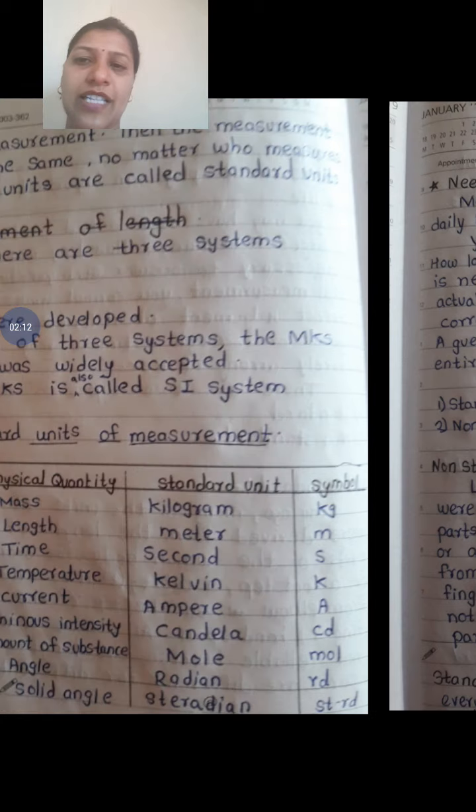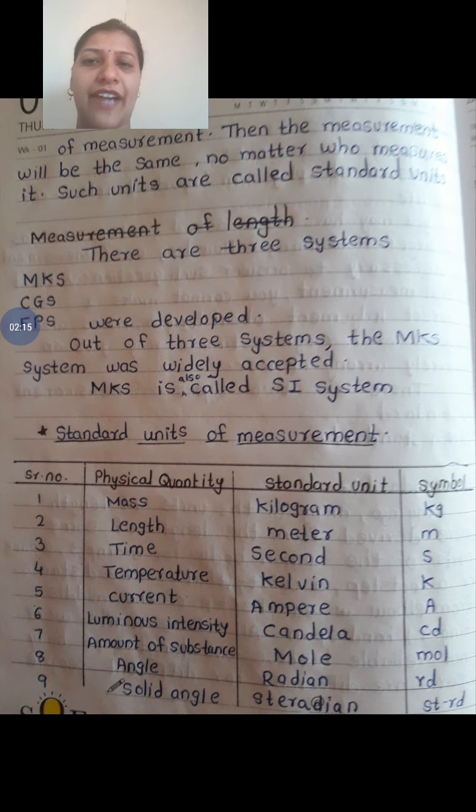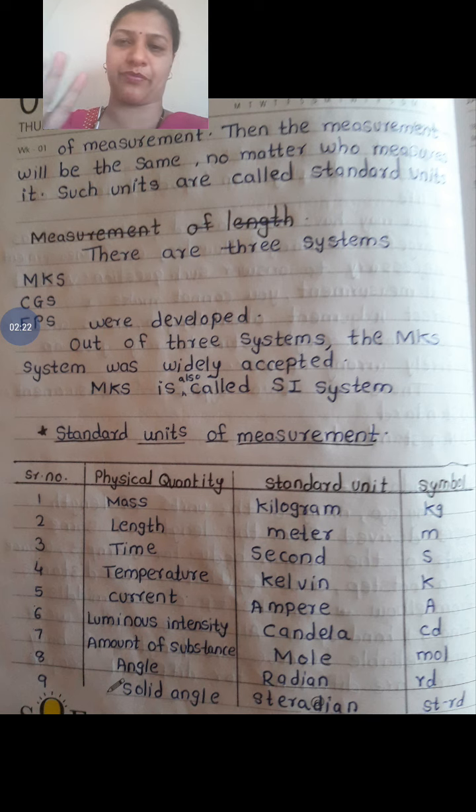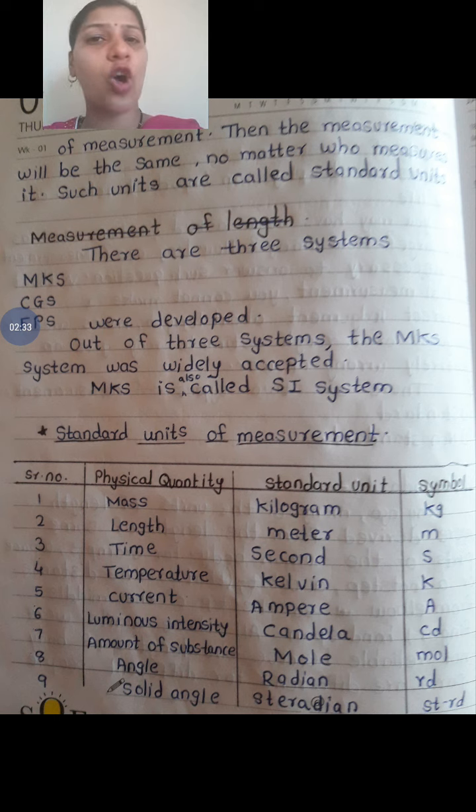Already we have discussed the standard and non-standard units, and for this we have used 3 kinds of systems, that is MKS, CGS and FPS. The FPS system is not considered now. We are using the MKS system. The MKS system is also called the SI system. What is the full form of SI? Yes, very good. System International. SI unit is also called MKS.